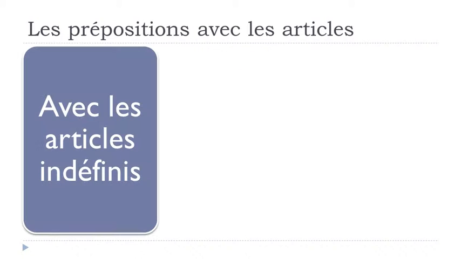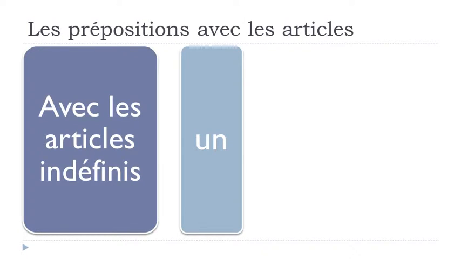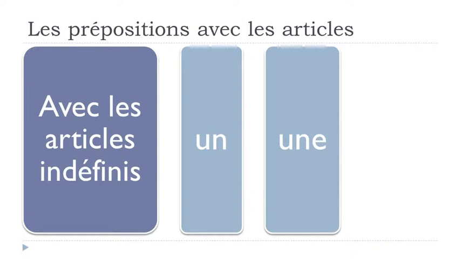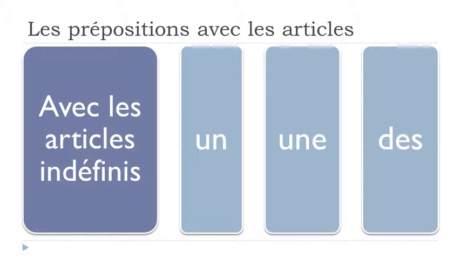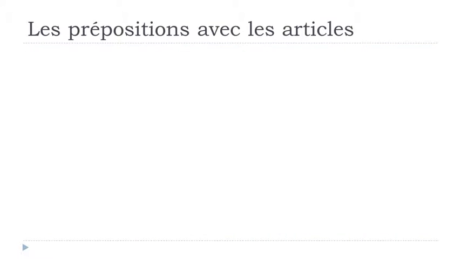Okay, and so we'll see avec les articles indéfinis. So remember, les articles indéfinis, it would be translated in English as something, okay, but then in French we've got the difference between the masculine form, so it's un, the feminine form it's une, and the plural form it's des. Okay, so let's see now.